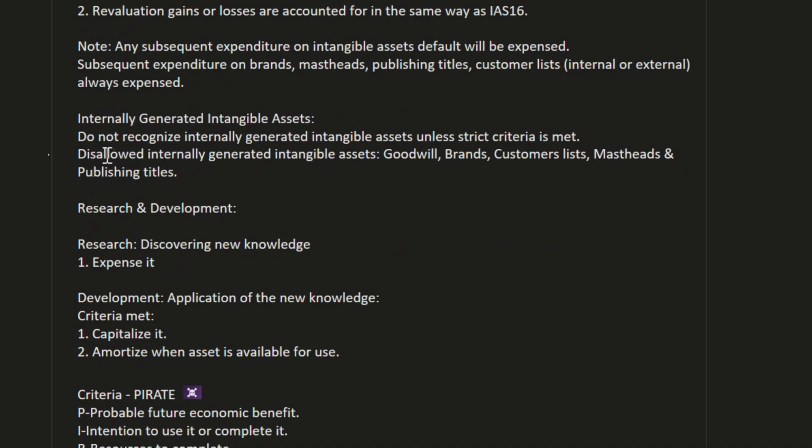Internally generated intangible asset, do not recognize it unless strict criteria is met. We generally do not recognize internally generated intangible asset, but we can recognize it when certain criteria is met. It's not certain, but it's a strict criteria.